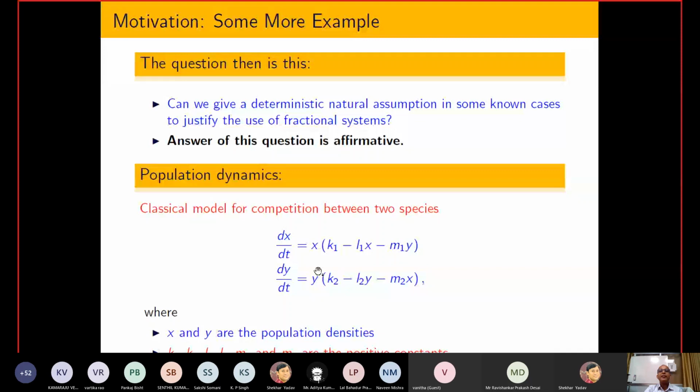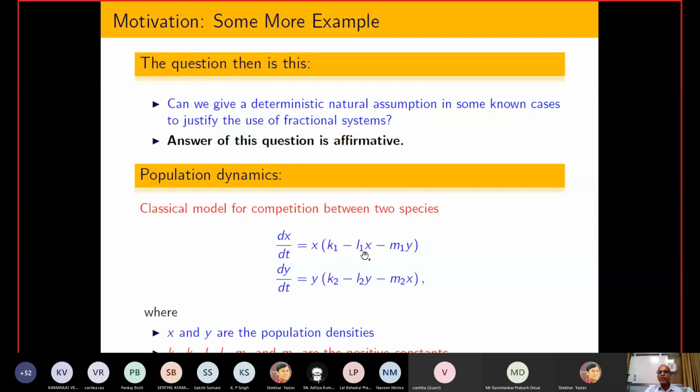Similarly, if k2 is positive, the second species will grow at an exponential rate. But what happens if two species are in the same environment? There always exists a certain kind of competition, and due to that this term comes into the picture, M1 into y. It means that both the species try to increase their population, but the population of the first species is affected by the other species. Similarly, here the M2 x term comes into the picture.